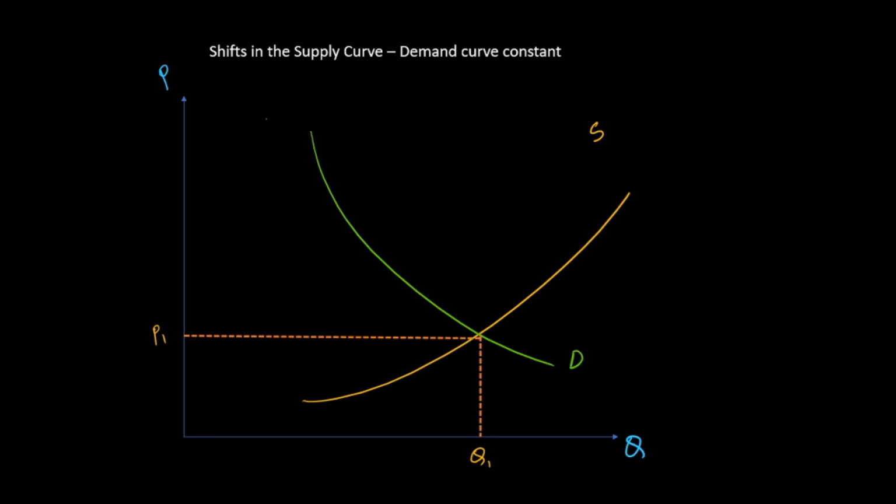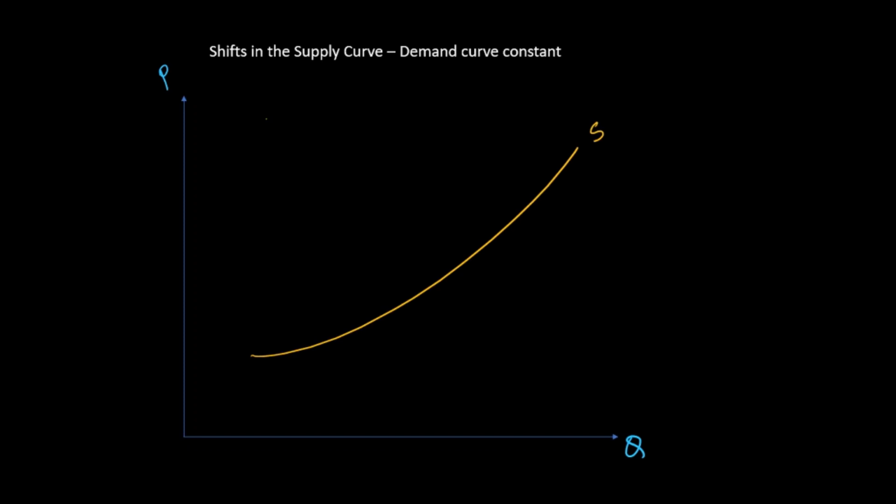So let's try to summarize this situation. In terms of demand, there is no change. So no change in demand. And in terms of supply, we saw that the supply has increased. So what is the impact of this? The impact would be that the equilibrium quantity has increased, and also the equilibrium price has decreased.